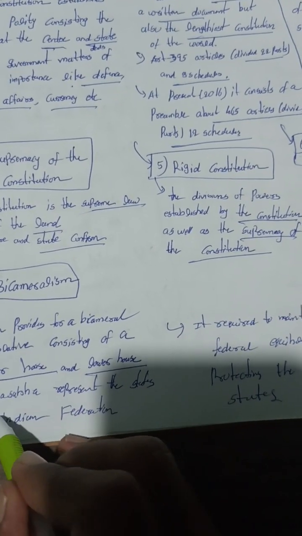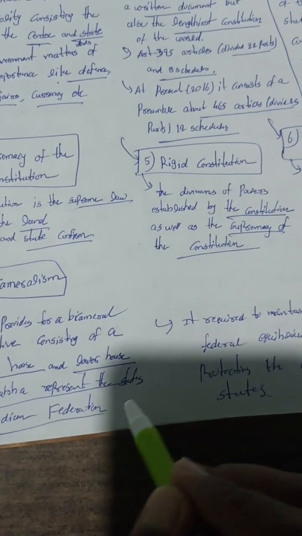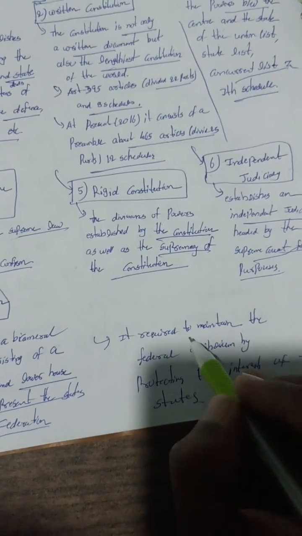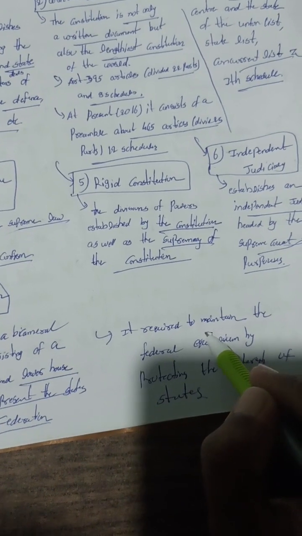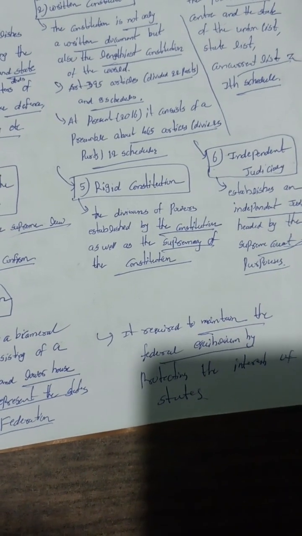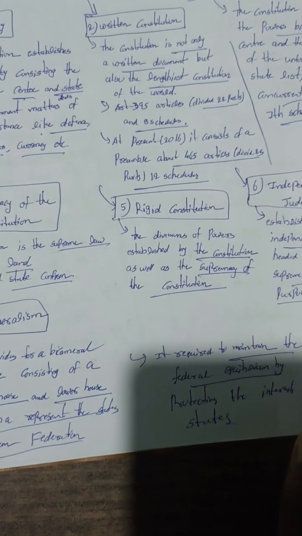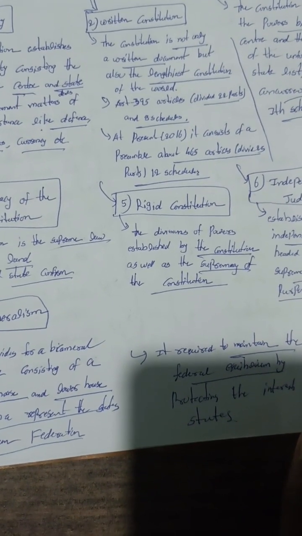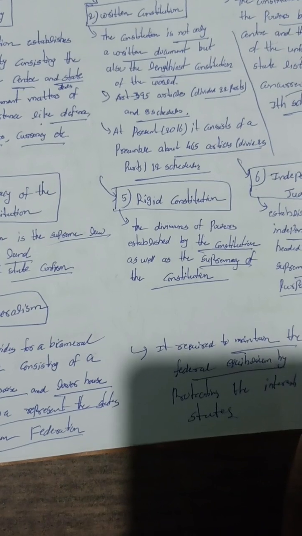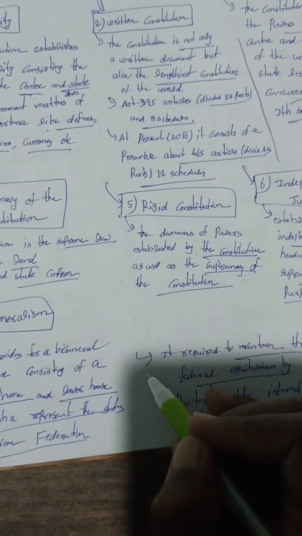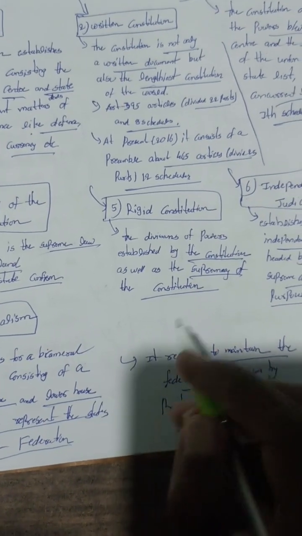Rajya Sabha represents the states, to maintain federal equilibrium, while Lok Sabha represents the people of India as a whole.